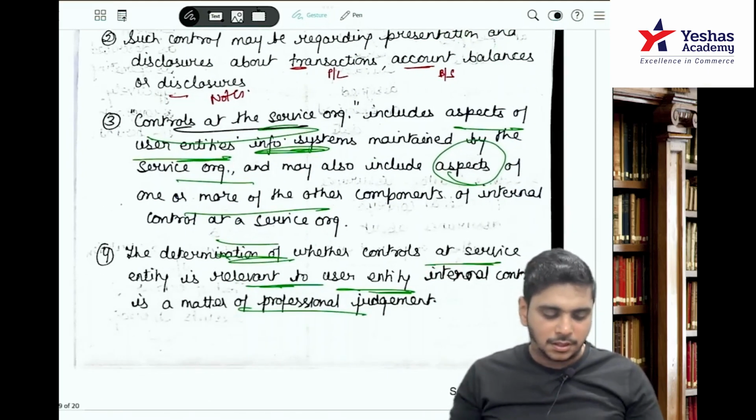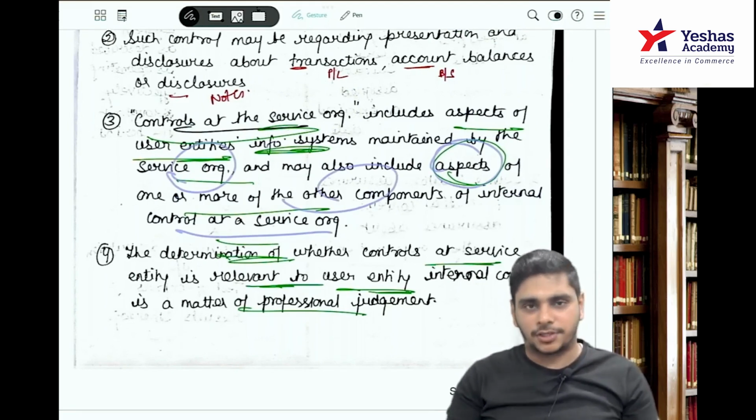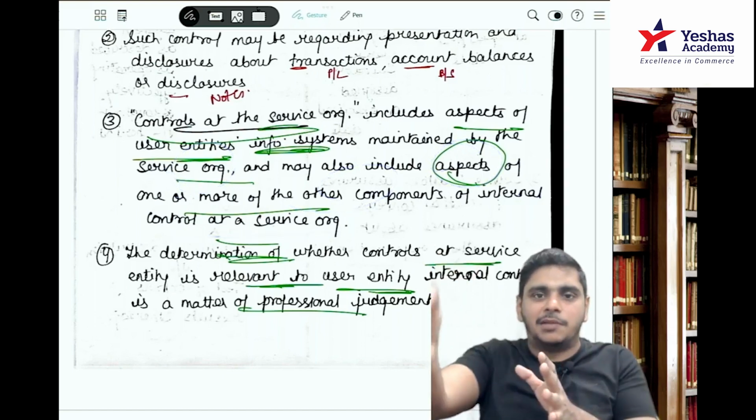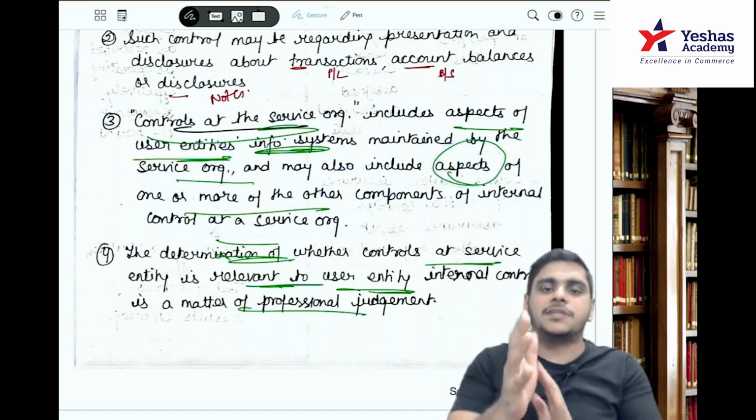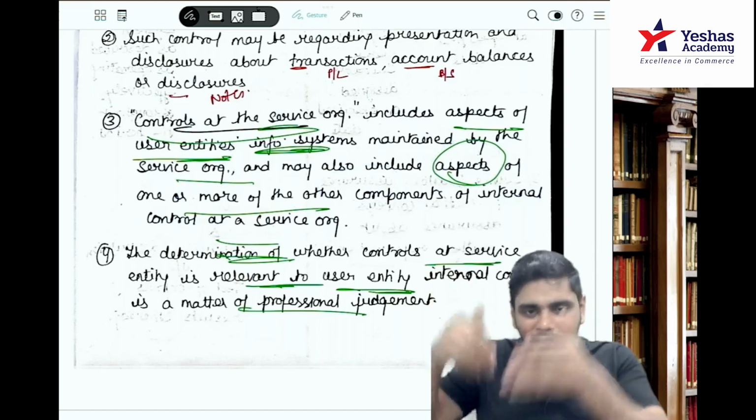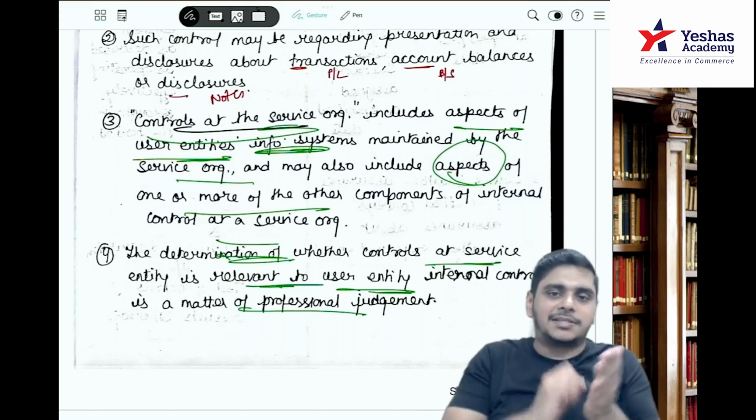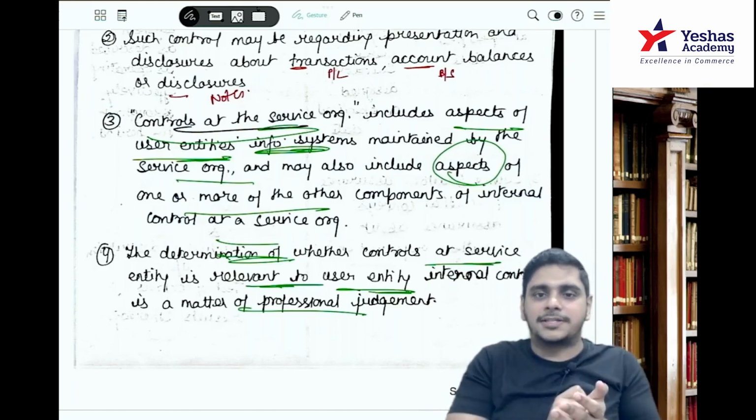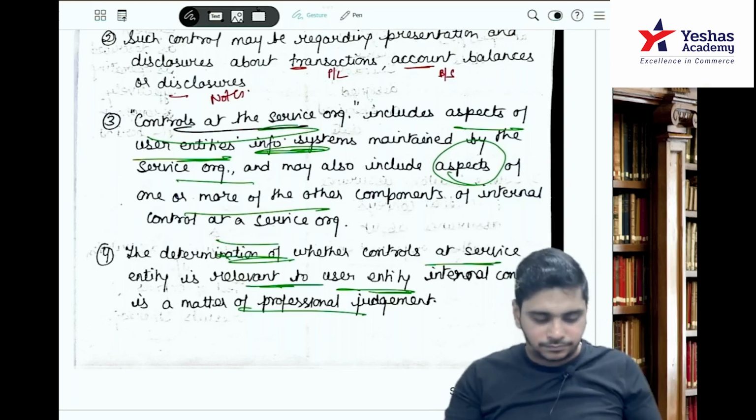Third, controls at service entity include aspects of the user entity's information system maintained by the service entity and may also include aspects of one or more other components of internal control at service organization. So TCS will maintain that AB Limited every 15th ko they send the stock, every 30th ko we do reconciliation. So that is an internal control at their end. So from there the stock ka movement is there. So Mr. A authorizes, Mr. B authorizes lorry ka receipt, Mr. C checks the GST. So that is a control at the user entity.